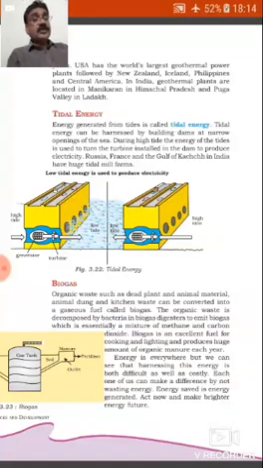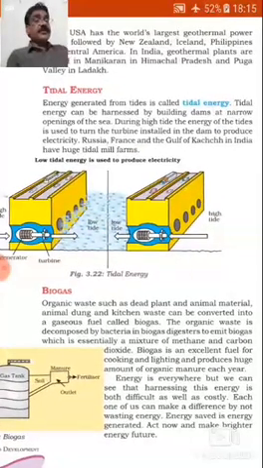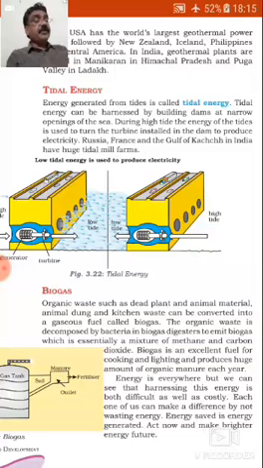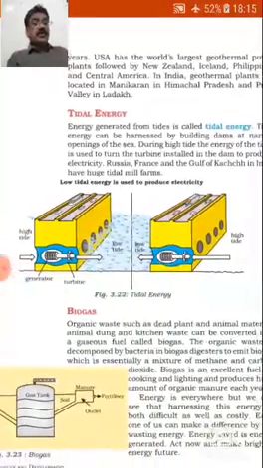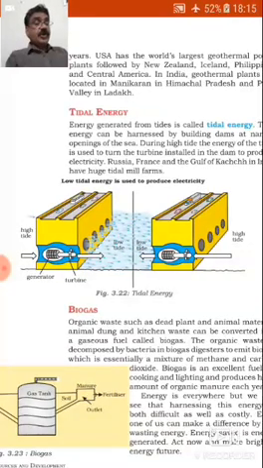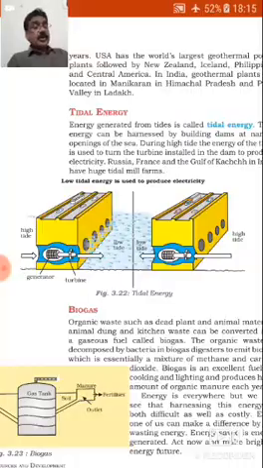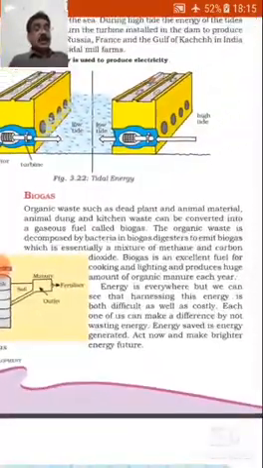Fifth, we are going to discuss tidal energy. Energy generated from tides is called tidal energy. Tidal energy can be harnessed by building dams at narrow openings of the sea. During high tide, the energy of the tides is used to turn the turbines installed in the dam to produce electricity. Russia, France and the Gulf of Kutch in India have huge tidal farms. Please draw the figure 3.22 tidal energy in your class. Label it properly. Sixth, we are going to discuss biogas.